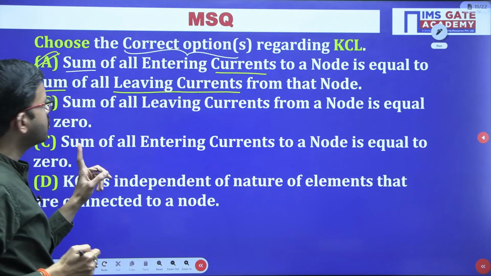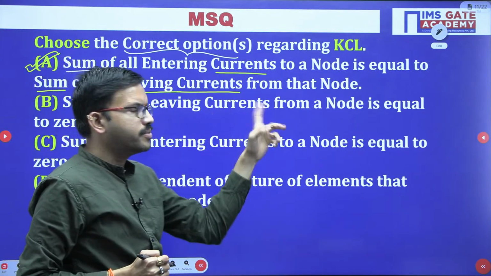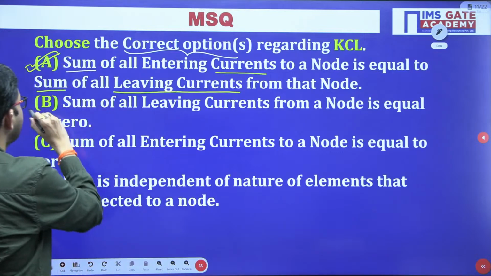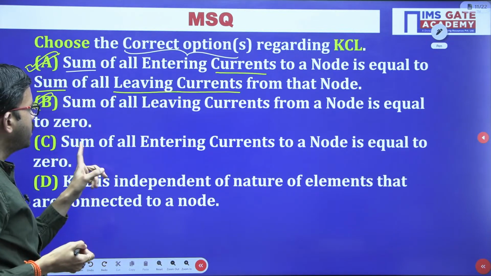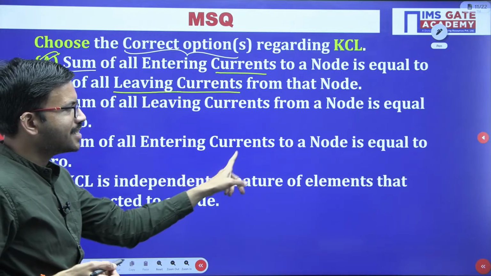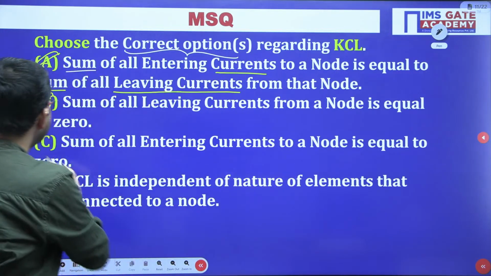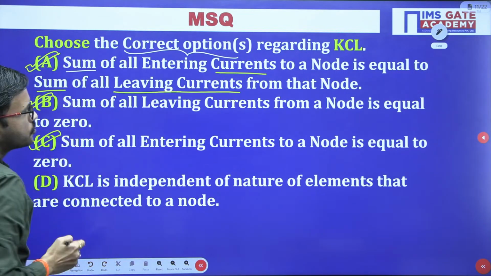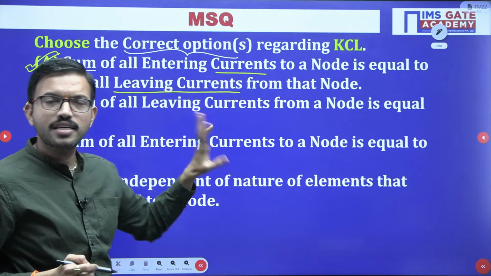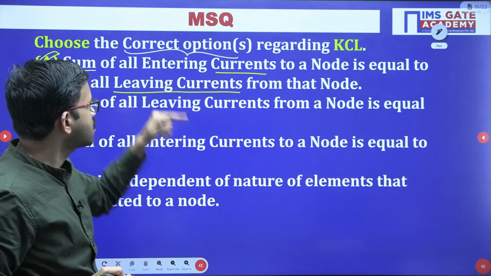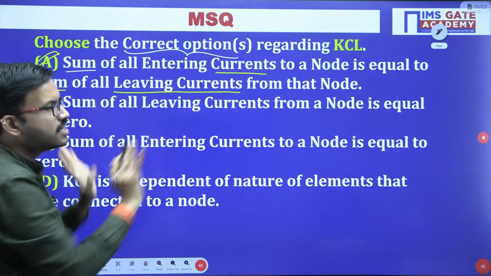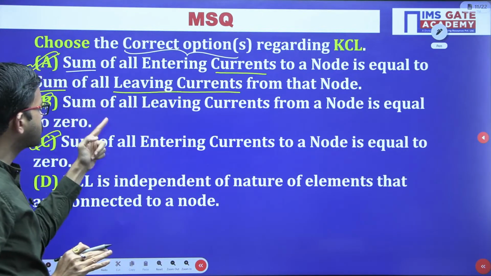Similarly, option B: the sum of all the leaving currents from a node is equal to 0. Yes, we have discussed this one also. And option C: the sum of all entering currents to a node is equal to 0. Yes, this is also correct. So regarding KCL, we have discussed three possible equations, and here we have the sentences, right? So options A, B, and C are correct.